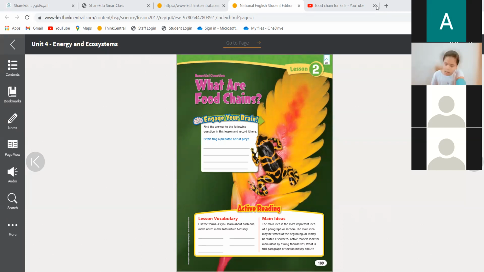About producers. What do they produce? What do they make? They make their own food. Okay. When they make their own food, where do they get the energy from? Miss, are the producers only plants? Yes. What do they use to make their own food? Sunlight. Excellent. They use sunlight. Sunlight gives the plant what?